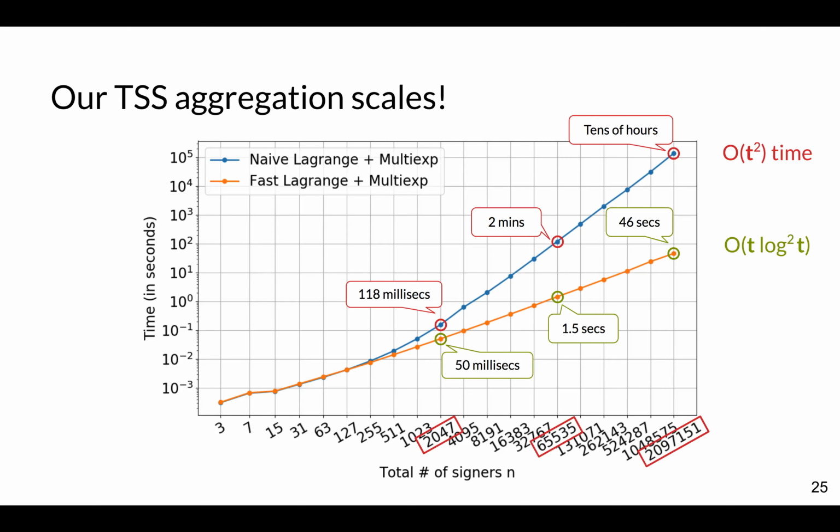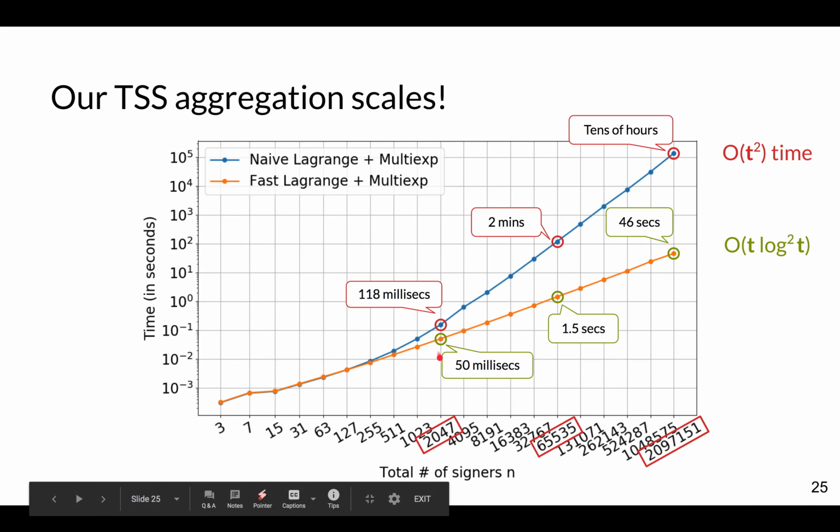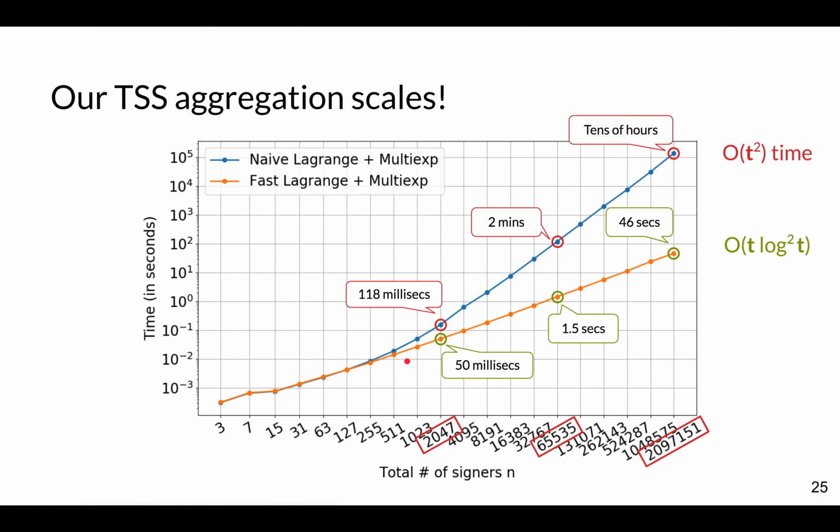And now the performance boost you get for that is significant. The polynomial multipoint evaluation takes you t log squared t time. So you reduce the aggregation time from tens of hours to tens of seconds, from a few minutes to a few seconds. And at small scales, you get like a 2x maybe improvement. So we're very happy with this, and we hope future applications can benefit from this. But also I think some applications might benefit even today.